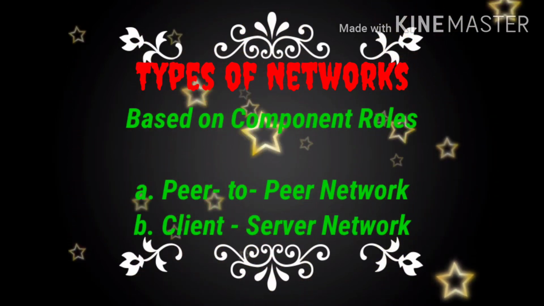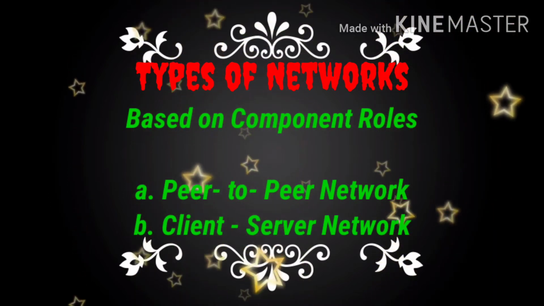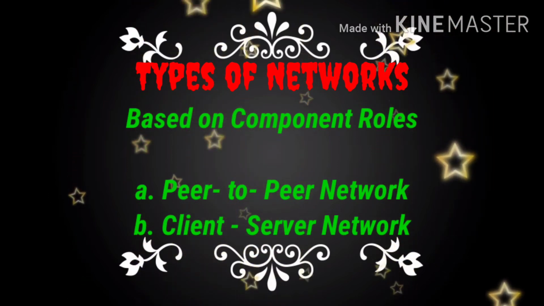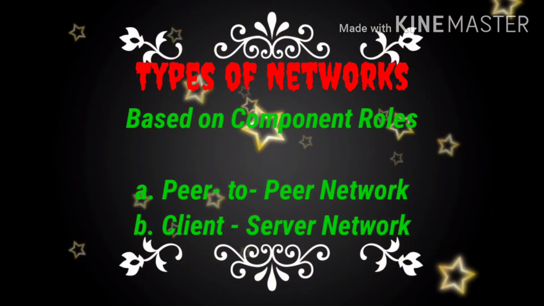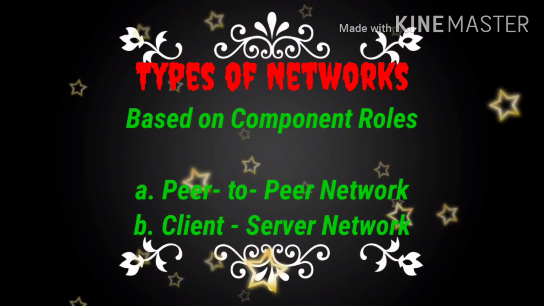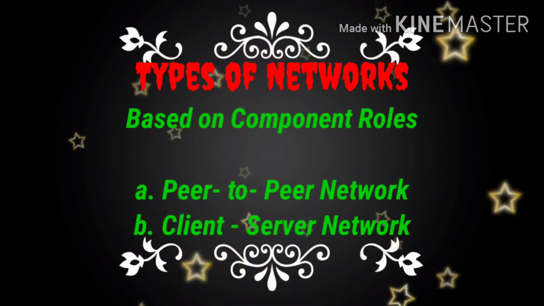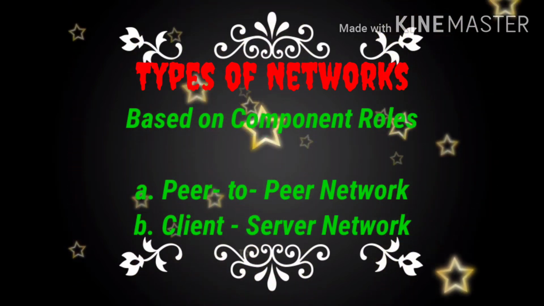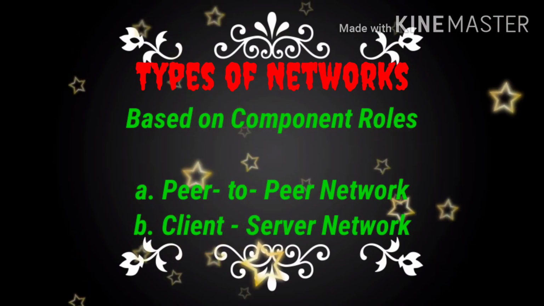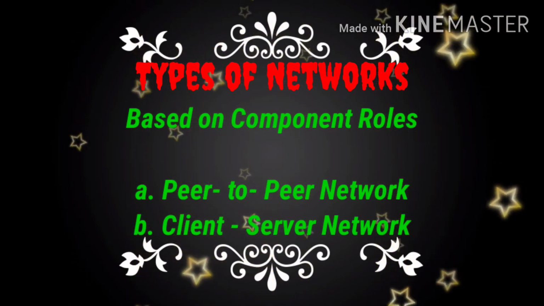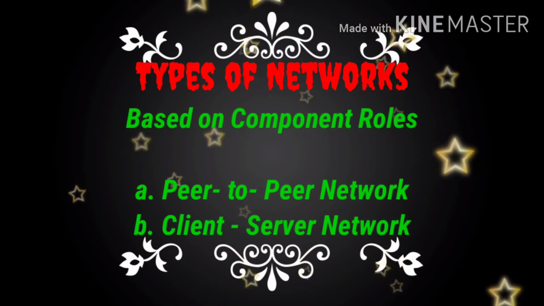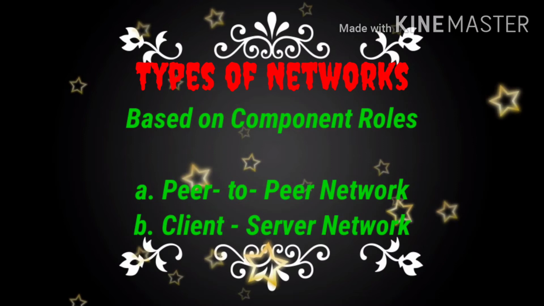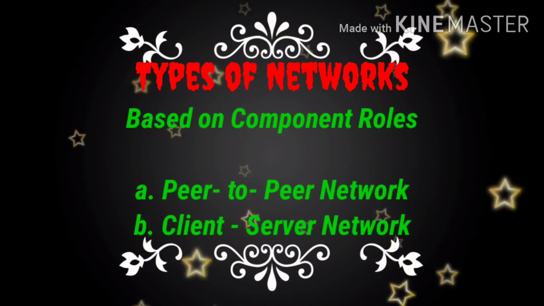Based on the component role, that is the role played by the network computers in the network operation, networks are again classified into two types, that is peer-to-peer network and client-server architecture. In peer-to-peer network, each and every computer has the same status. In client-server architecture, the client machines have the same status and the server machine has a different, better status than the client computers. That is client-server architecture.